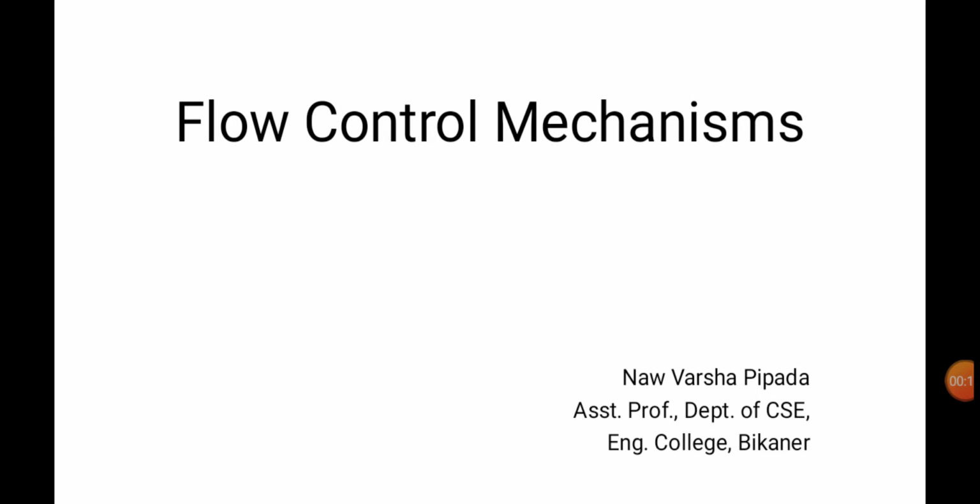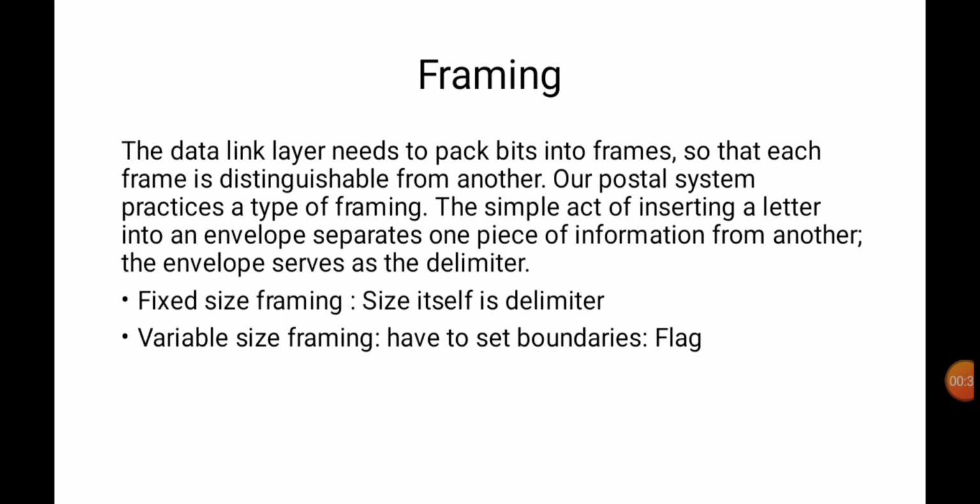In previous lectures, we have studied error control mechanisms of the data link layer. One more functionality of the data link layer is the flow control mechanism. There are many algorithms, or many mechanisms, used for this flow control. We'll study them one by one. The first one is framing. So what is framing?